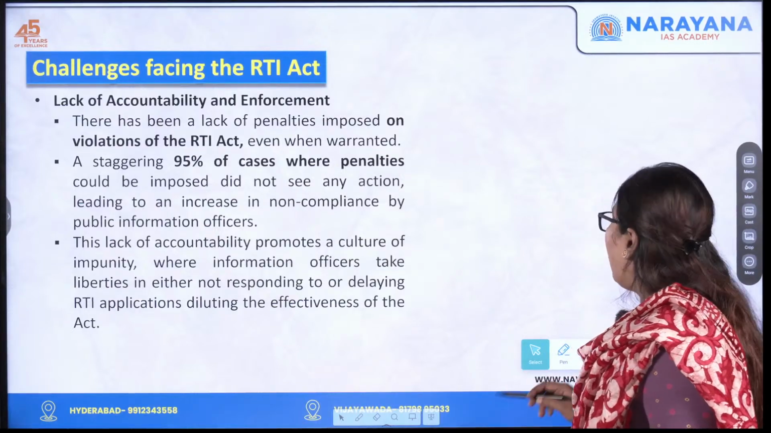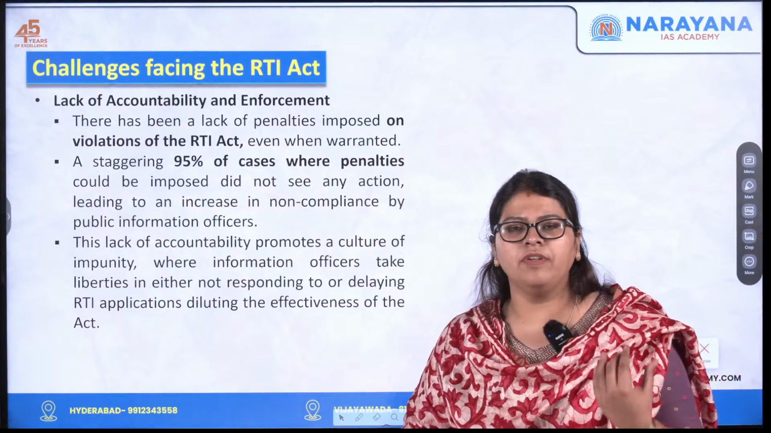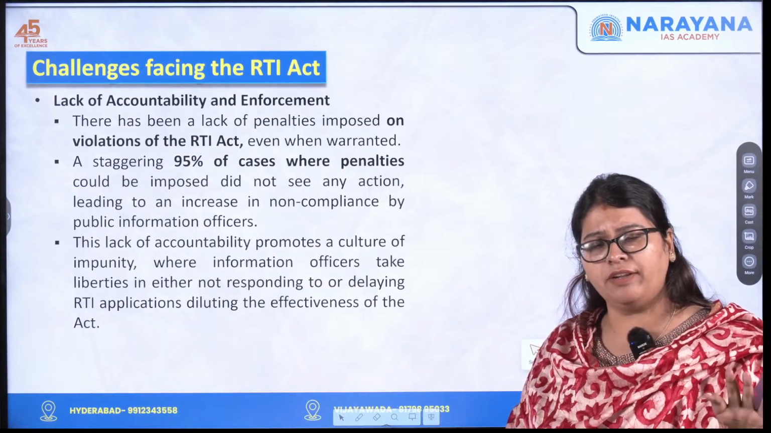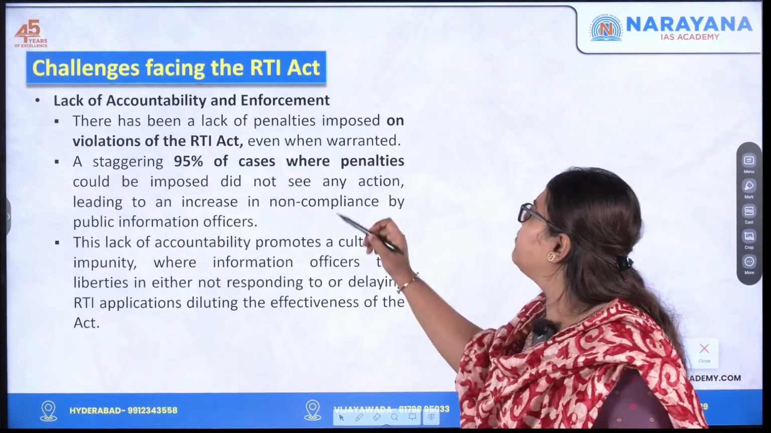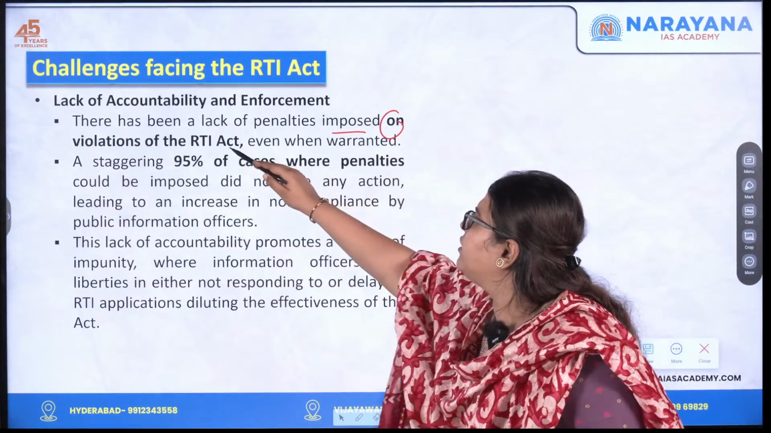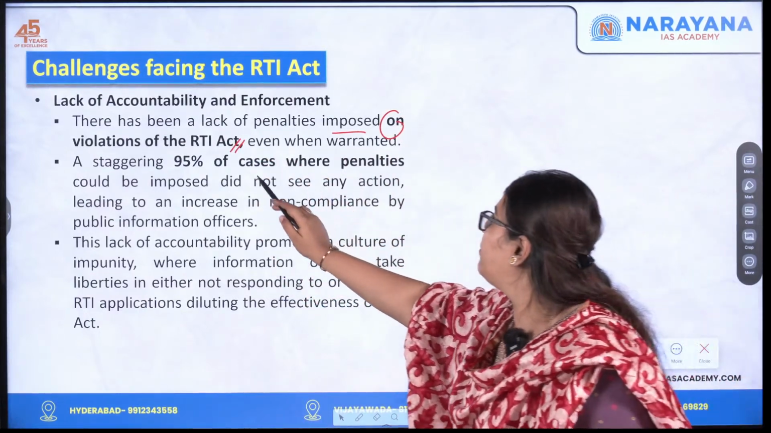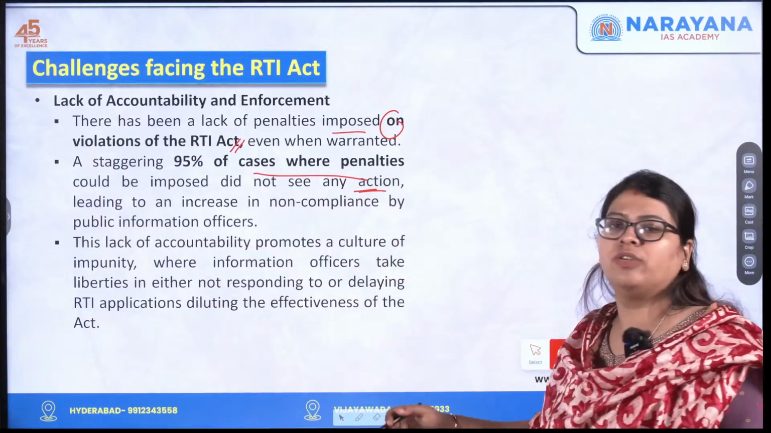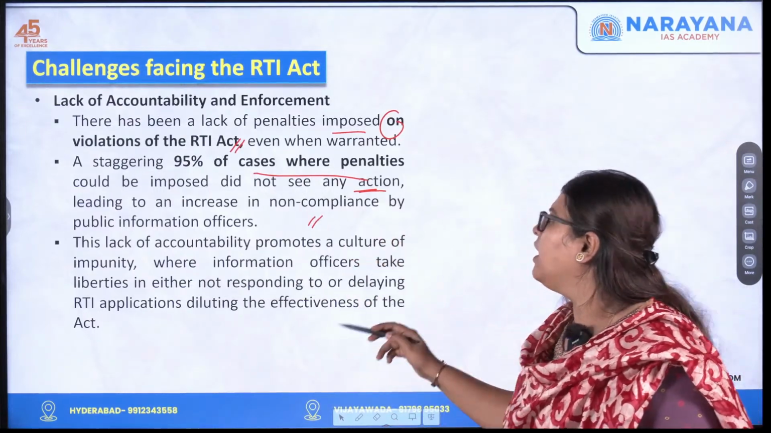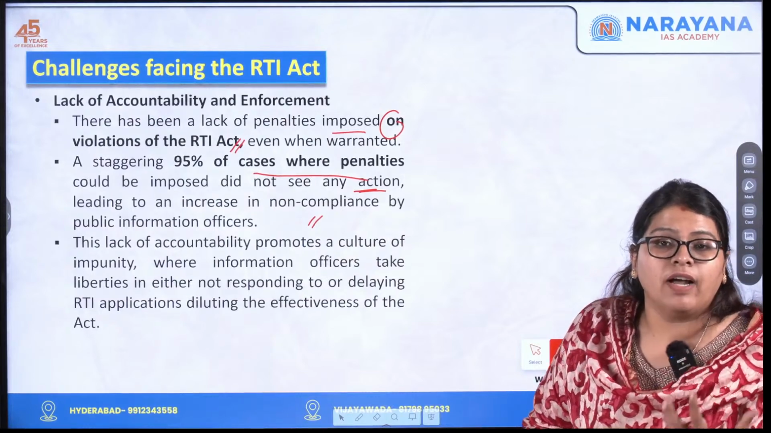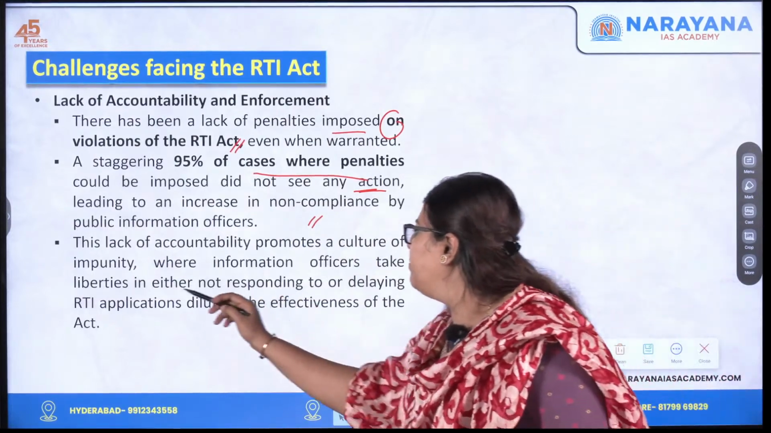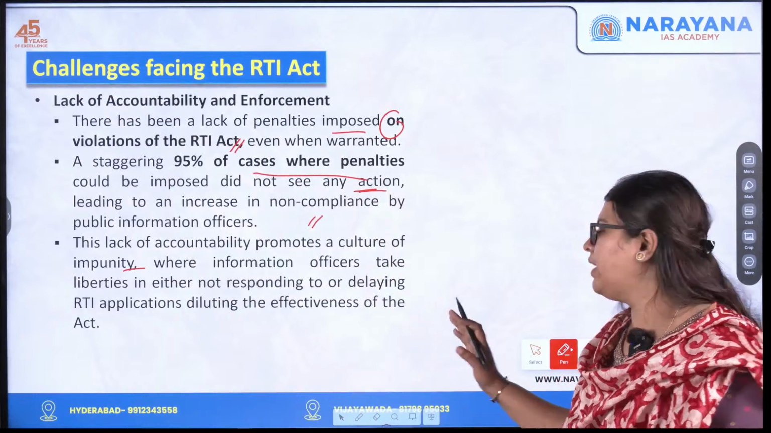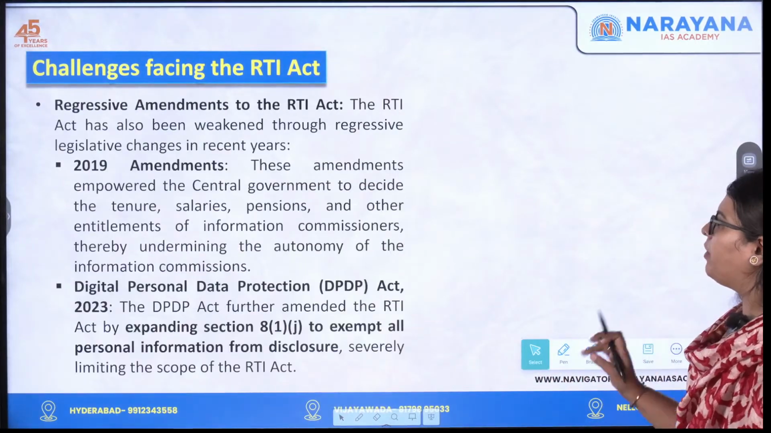Next one, lack of accountability and enforcement. Even the penalties that could be imposed under the RTI are done away with, even if warrants are given. So here there has been a lack of penalty imposed on violations of the RTI Act. 95% of the cases where penalties could be imposed did not see any kind of action. So there is also non-compliance of this act. This kind of lack of accountability promotes a culture of impunity where more liberties are taken in implementation of the act. So it dilutes the effectiveness of the act, is what this particular article says.